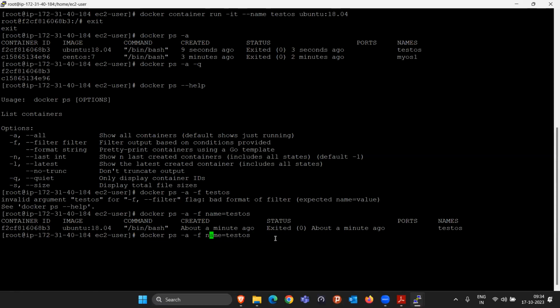Here you can just add an extra option called -q. See, it is just printing the container ID of TestOS, 68B3, right? So this type of filtering we can do. Then we can stop this particular ID, right? That is the reason I asked. Okay, sir. Thank you.